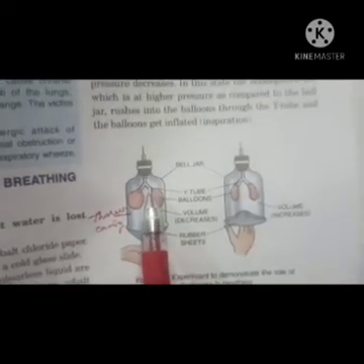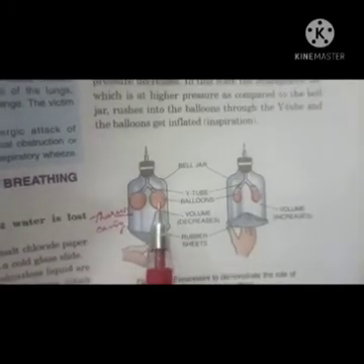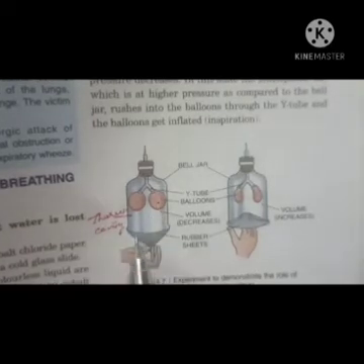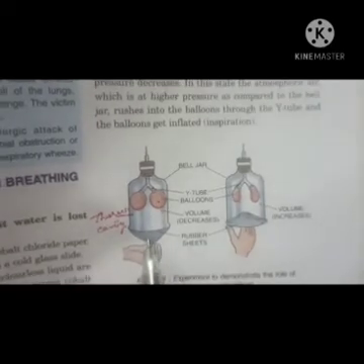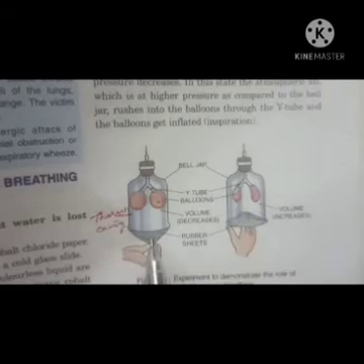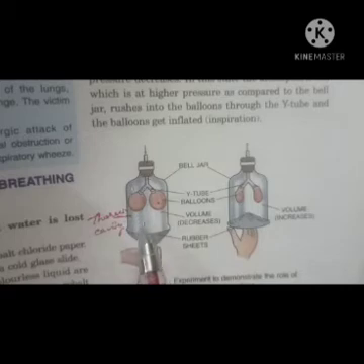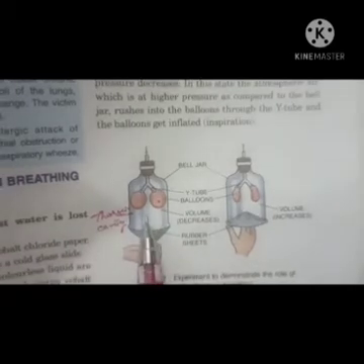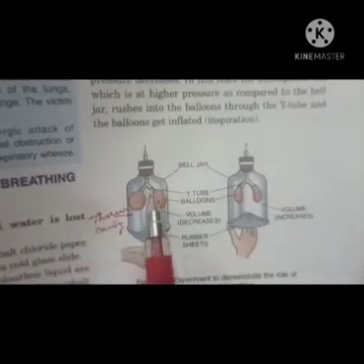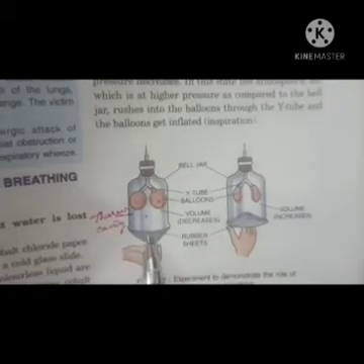Then there are two balloons. These balloons correspond to the lungs, and this rubber sheet, which is tied round the bottom edge of the bell jar, is comparable to the diaphragm. So if you compare it with your body through this experiment, this is your thoracic cavity, these are lungs, these are bronchi, this one is your trachea, and this is your diaphragm.